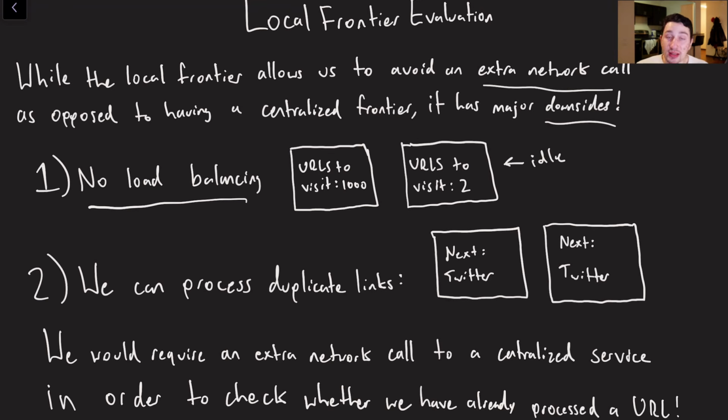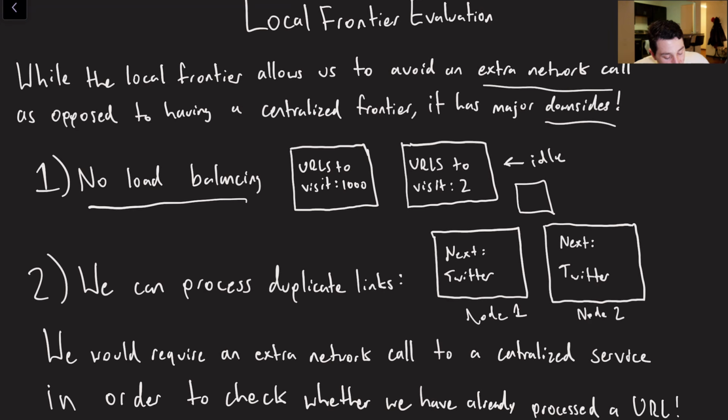Another thing is that we can process duplicate links. So if node 1 over here on the left says, hey, I'm going to process Twitter next, and node 2 on the right says, hey, I'm going to process Twitter next, they're both going to process Twitter, they're both going to store Twitter. We don't actually have to do that. Only one of them has to do that, and now we're doing duplicate work.